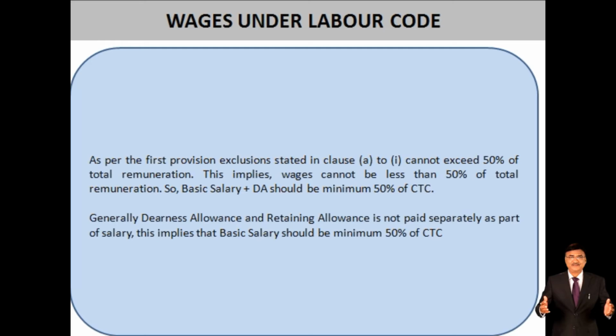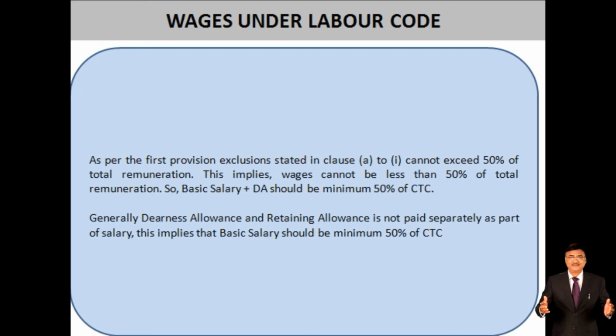Then as per the first proviso, the exclusions stated in clause A to 1 cannot exceed 50% of the total remuneration. This implies wages cannot be less than 50% of total remuneration. Whatever you are giving and providing to an employee, your wage should be 50% of that.